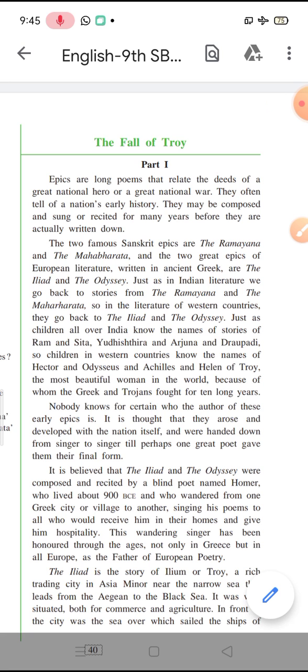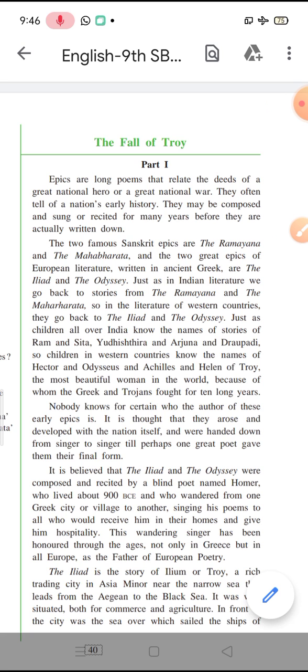Now what we are going to discuss in the lesson is that Troy is a city in the northwest area of Asia Minor, that is Turkey. Troy is now a part of western Turkey. Troy is also known as Hisarlik city. The old Troy was spread across 3 lakh square meters area and was ruled by the Romans.